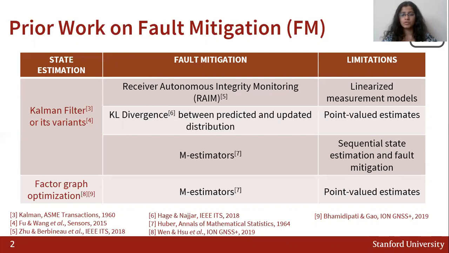Note that these approaches have the following limitations. They usually assume linearized measurement models, only output point-valued positioning estimates, and finally, address state estimation and fault mitigation in a sequential manner. The second category of works use factor graph optimization methods. Usually, these methods have also been combined with M-estimator for fault mitigation. But note that similar to the prior works, they also only output point-valued positioning estimates and not probabilistic estimates.